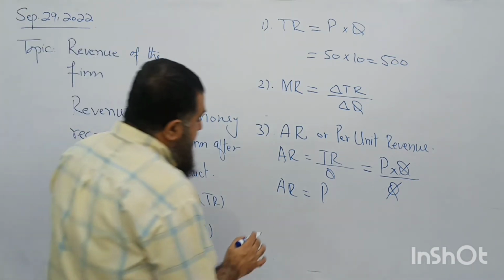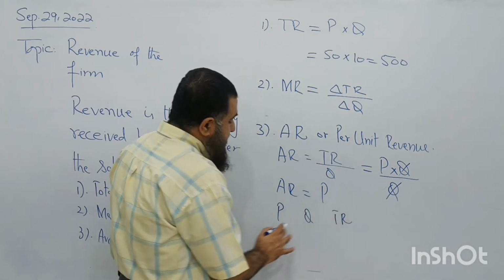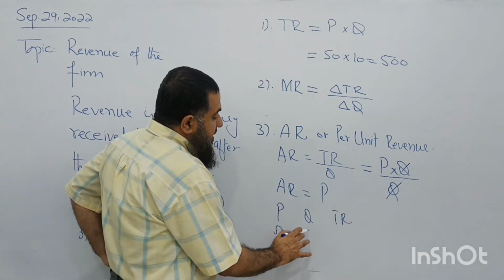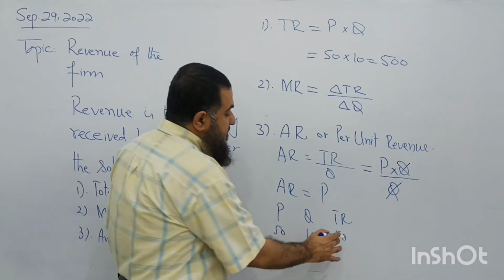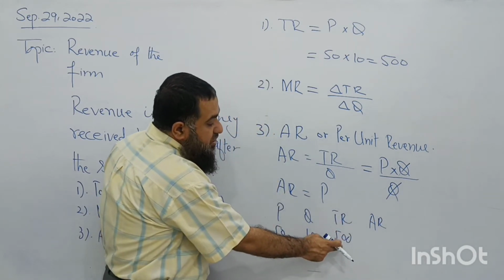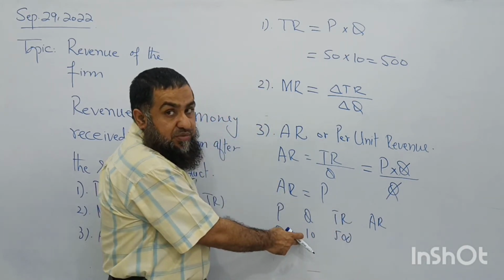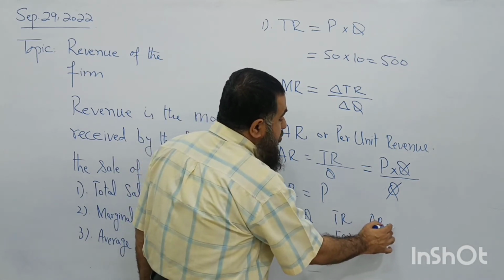For example, I wrote over here price, quantity and total revenue. Price was 50, 10 units were sold, total revenue was 500. Now what is average revenue? Divide this total revenue by the quantity sold. How much will you get? Again 50, which is equal to price.